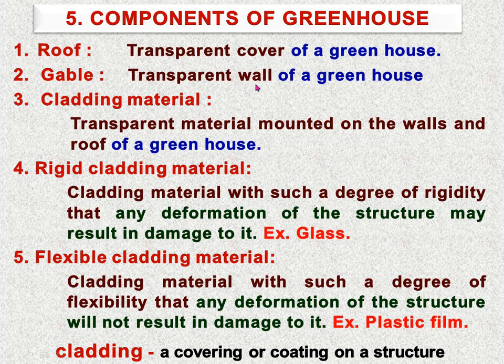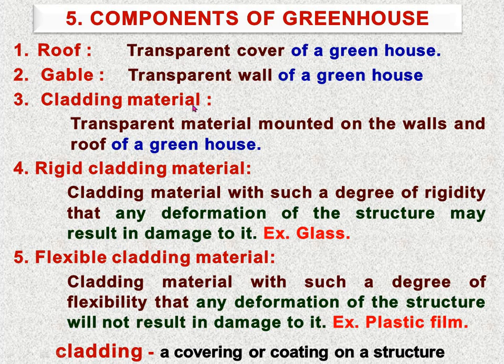Then gable, the transparent wall of the greenhouse, means the front wall as well as the side. Mostly the front wall is called the gable. So it is a transparent wall, because we know that we are covering our greenhouse with transparent material, either polyethylene or any other transparent covering material. So this gable, the front side of the greenhouse, should be transparent.